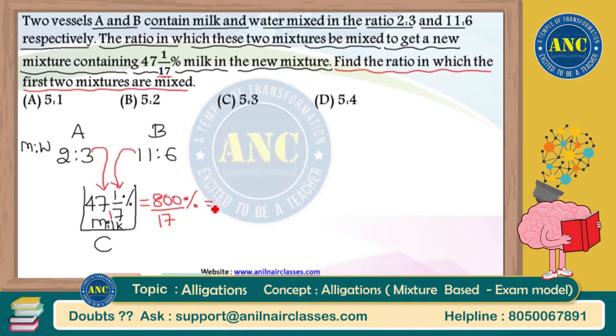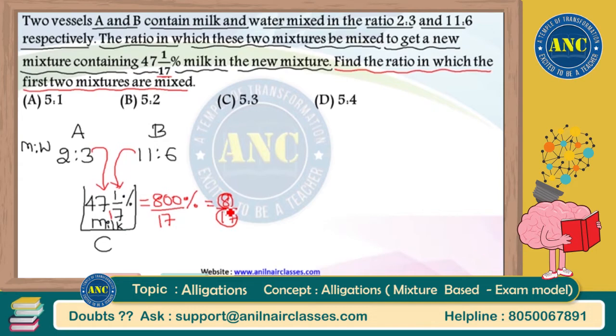800 by 17 percentage is 800 by 17 into 1 by 100. So 100 into 8 is 800. Finally, I will be left with 8 by 17. What is the meaning of 8 by 17? It means 8 liters of milk is present out of a total of 17 liters of solution. Please do not consider 8 by 17 as 8 liters of milk and 17 liters of water.